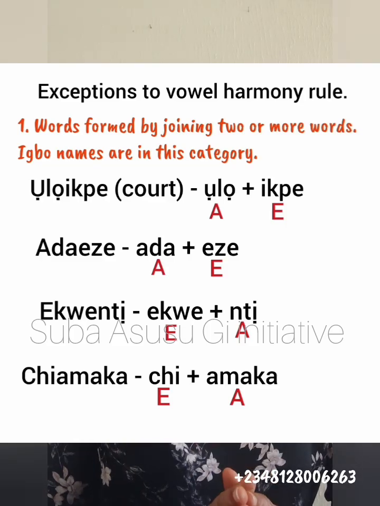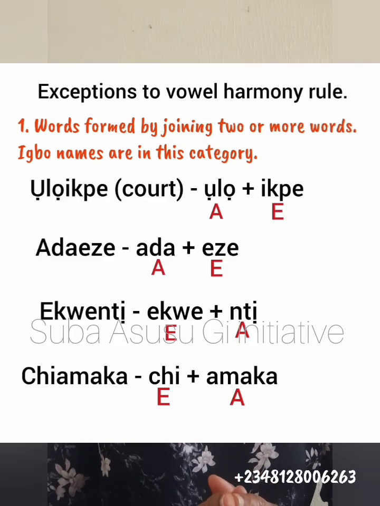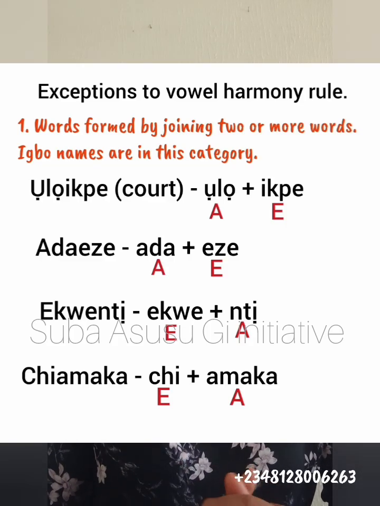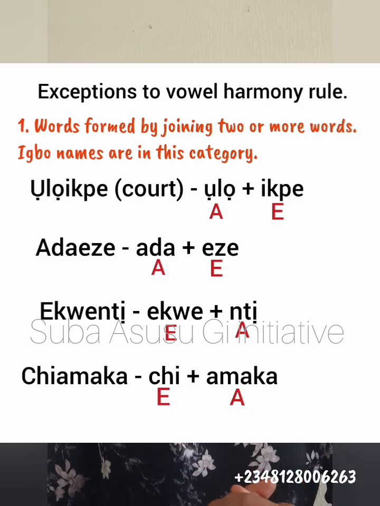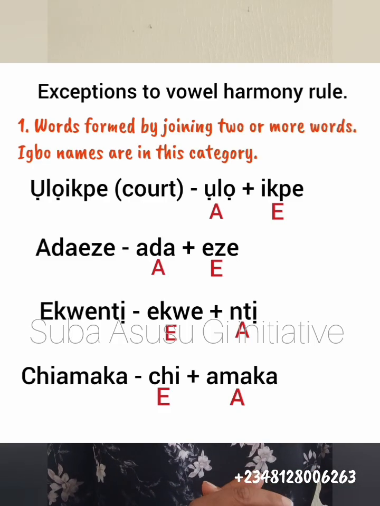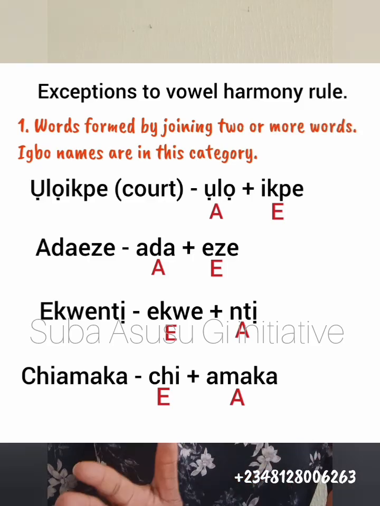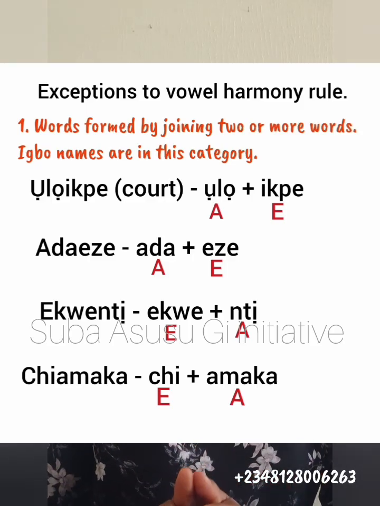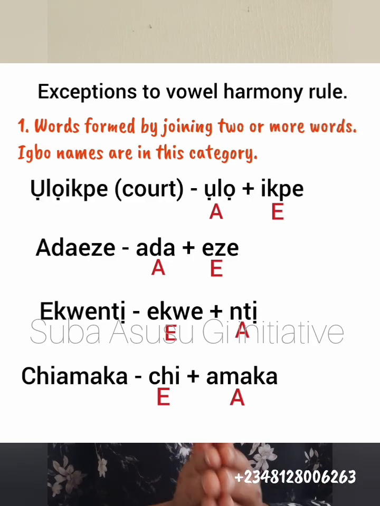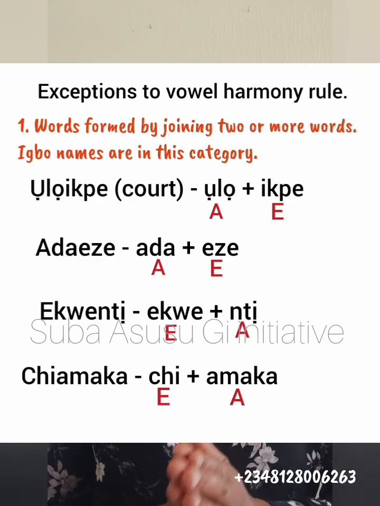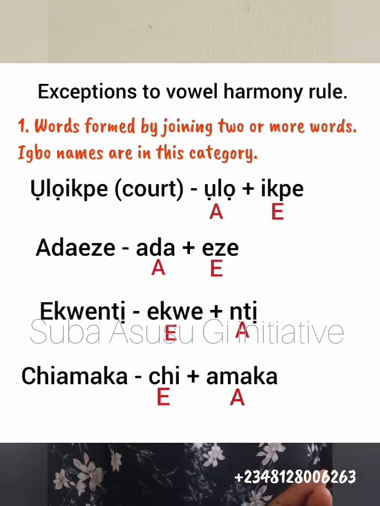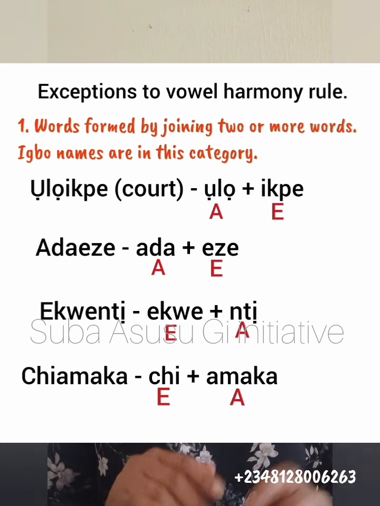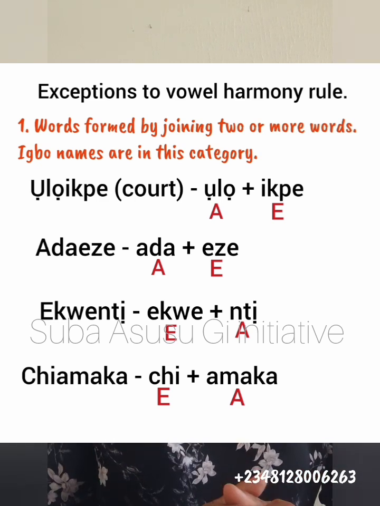This word is made up of two separate words: Olo, which is house, and ikpe, which is judgment. Okay, judgment. All right. So separately on their own, each obeys the vowel harmony rule. You can see it on the screen. Olo, otu a, ikpe, they all belong to otu e, but when they come together,